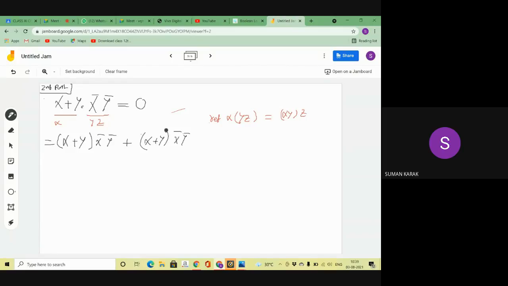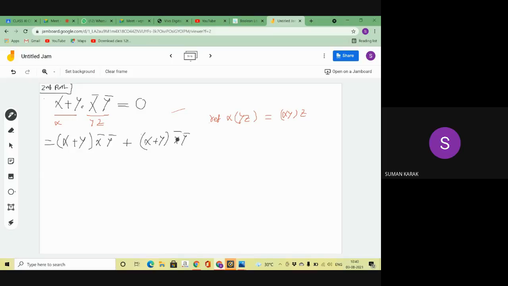Did you understand it? Till now, I have not taken the reference, because I am multiplying that part. x plus y multiplied by x bar and y bar. If you multiply that, x plus y into x bar y bar plus x plus y, x bar and y bar, that is your answer. Yes or no? Yes, sir.